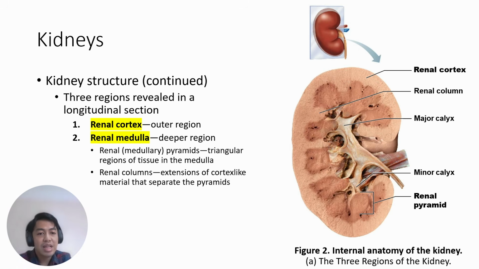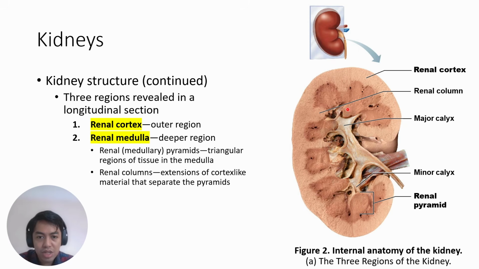For the regions of the kidneys, you have three regions: the renal cortex, the renal medulla, and the renal pelvis. The renal cortex is the outer region of the kidney. Same thing sa adrenal gland: you have the adrenal cortex and the adrenal medulla. Same sa brain, you have the cerebral cortex. Cortex means the outer region always. So this is the renal cortex.